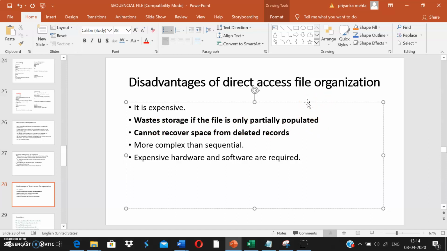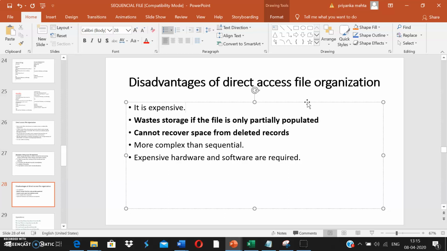Say I have a fixed size file, for example, I can store 100 records in my file, and records can be placed anywhere. Maybe I have only two records to be stored in the space of 100 records. One record may be stored in the first location and the other record in the 100th location. So altogether my space will be wasted.